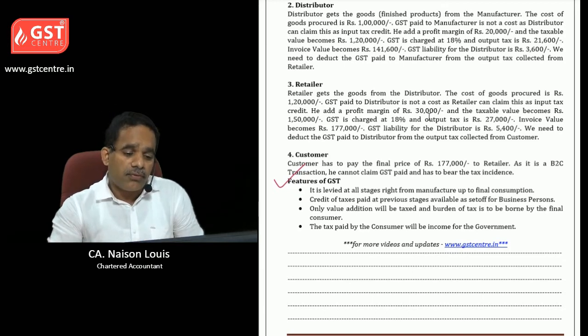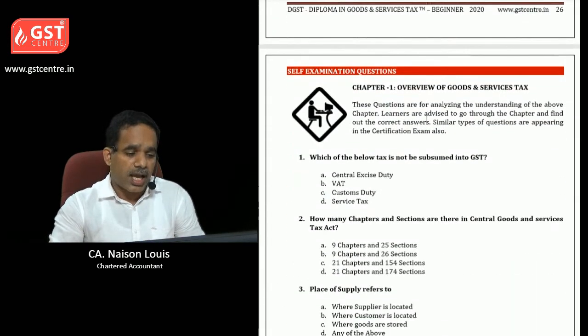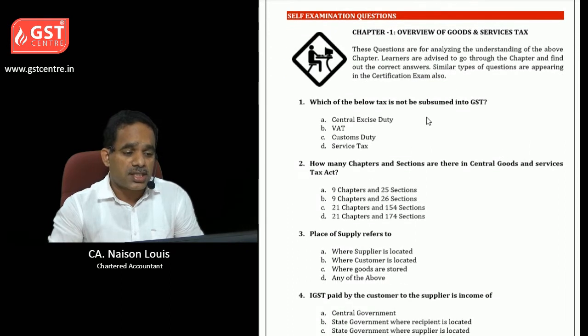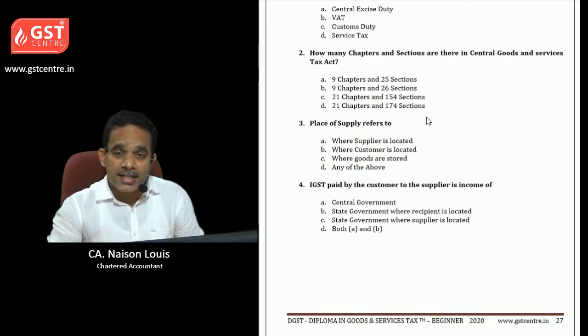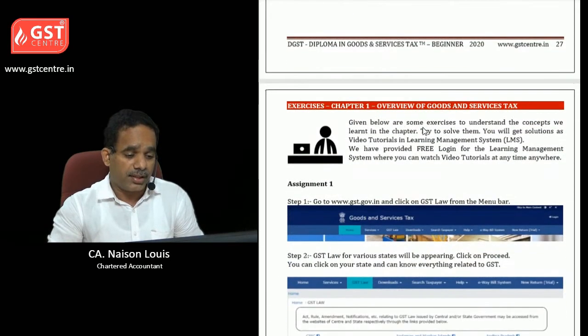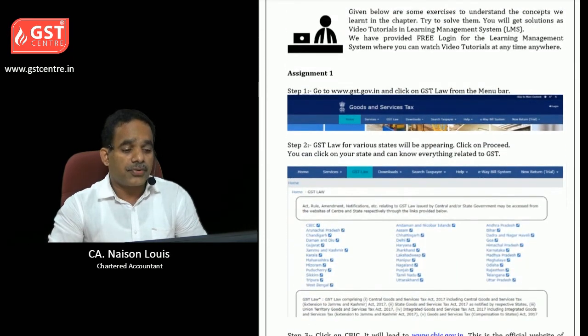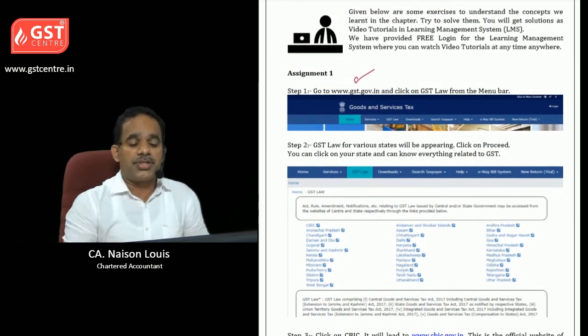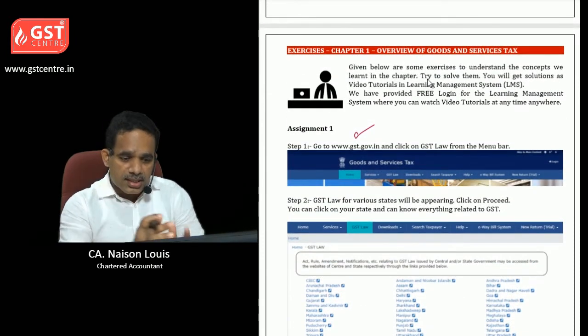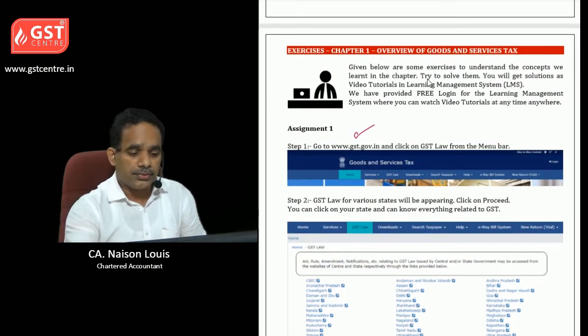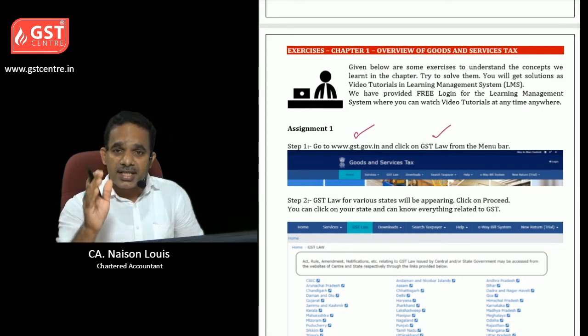So we have finished all 4 chapters, and now you can do this self-examination questions. 4 questions are there, and you can check with the key answers given at the end of the study material. And there is an assignment given. You have to go to www.gst.gov.in and see the portal. Okay, and then click on GST law page.